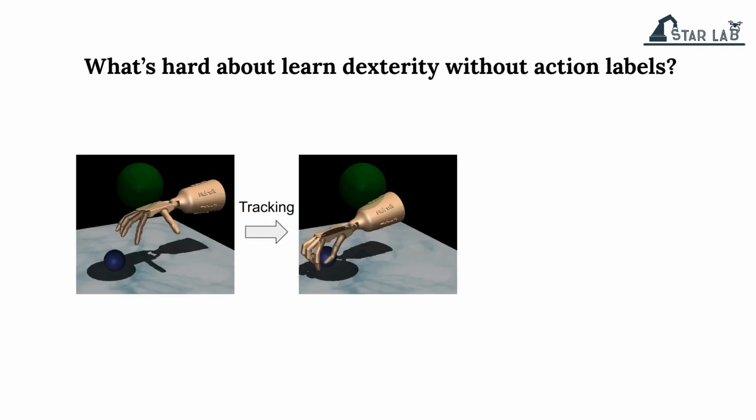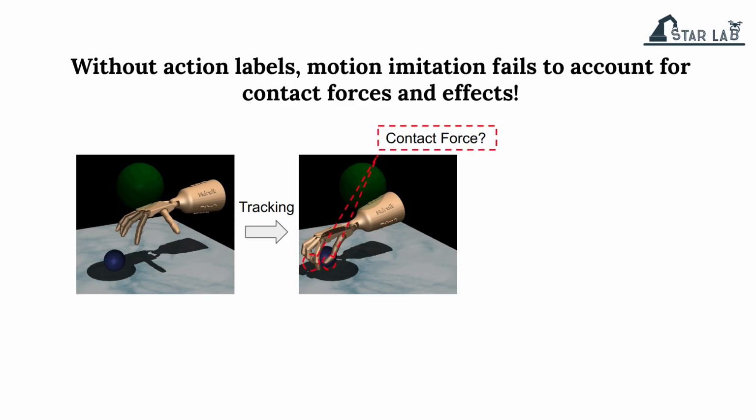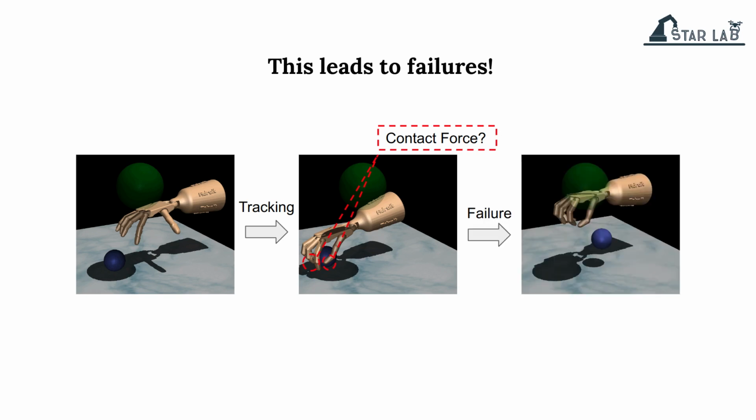Before we begin, let's consider why it's difficult to learn without action labels. Without action labels, it's not possible to learn to reason about contact effects and forces. Merely imitating will likely result in failures. This is why the robot needs something more than just state-only observations.